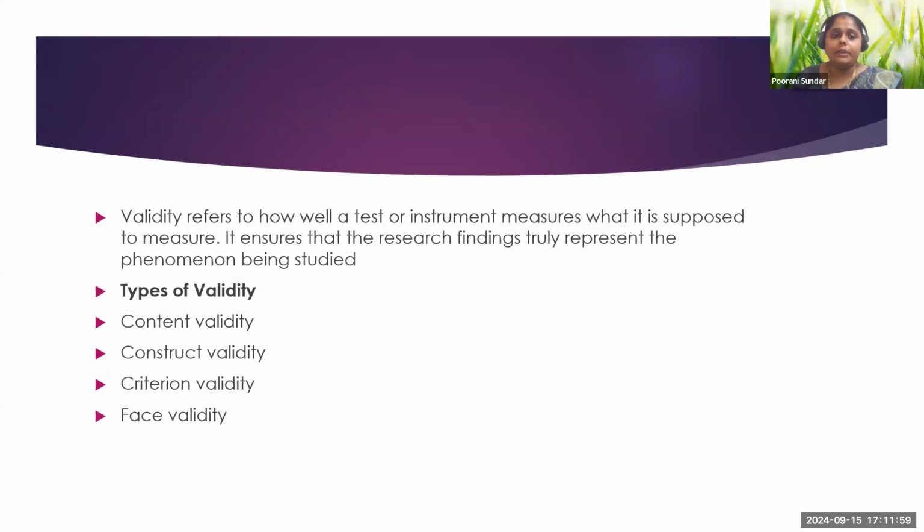And when you talk about the validity of the research, it is how valid the instrument is. The instrument here is nothing but the questionnaire. So it is how well the test or instrument measures what it is supposed to measure, and it also ensures that the research findings truly represent the phenomena under study. This can be found out with different types of validity: content validity, construct validity, criterion validity, factor validity, right? We have discussed this earlier also.